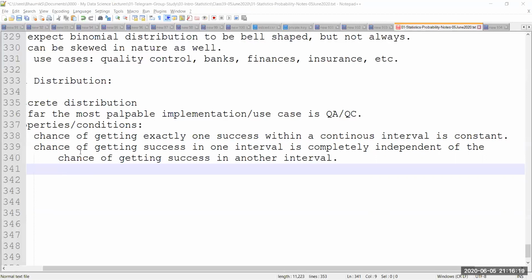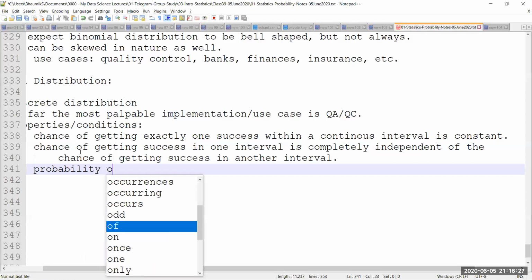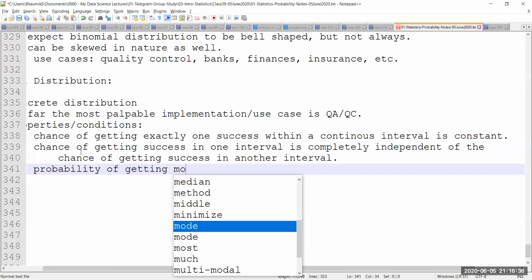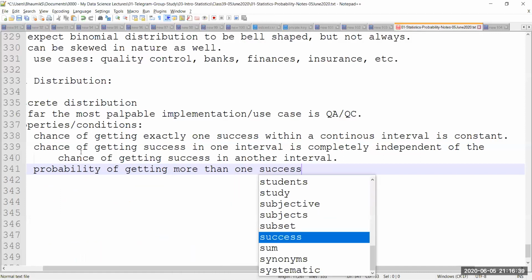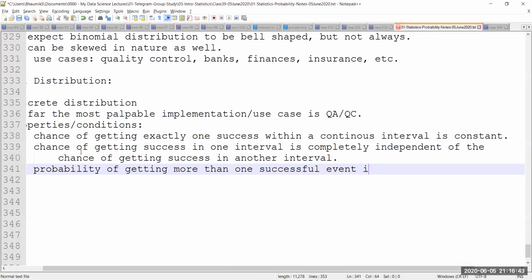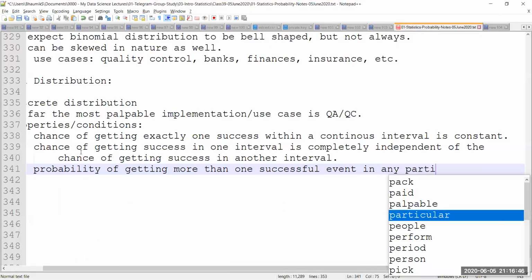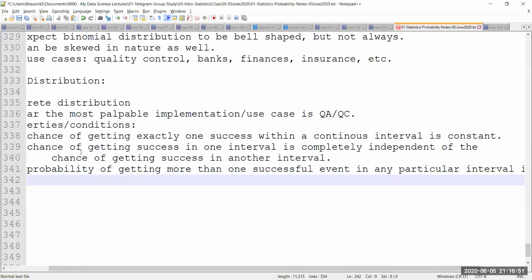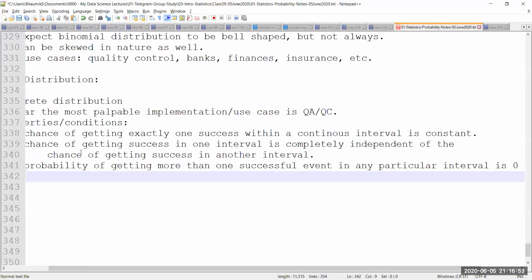The third rule, final and the most important rule: the probability of getting a successful event is there. Always there is a successful event, there is a non-successful event, but the probability of getting more than one successful event in any defined interval, in any particular interval, is 0. Now this is going to be a very interesting or confusing kind of thing. What I mean here exactly is,